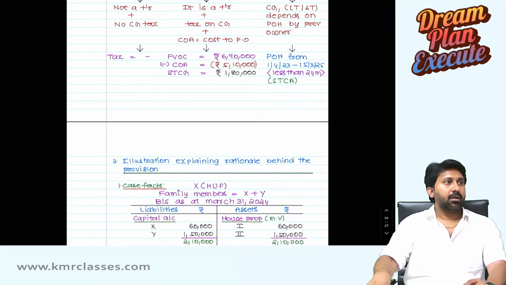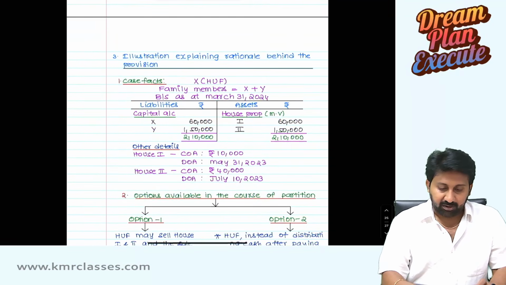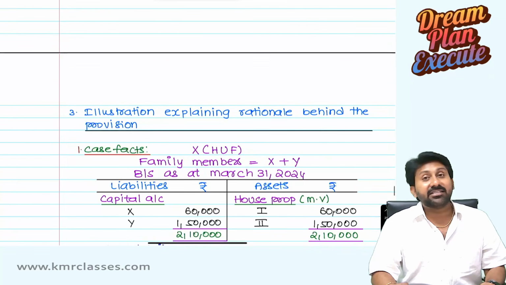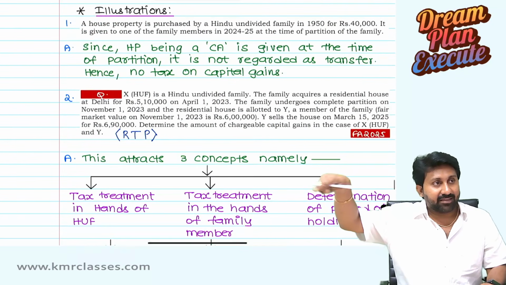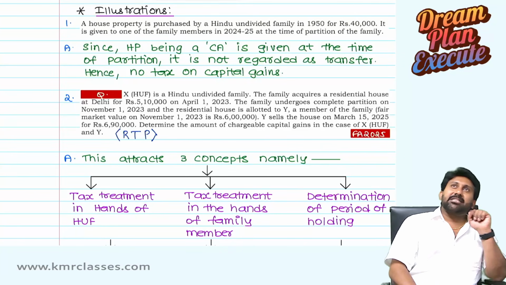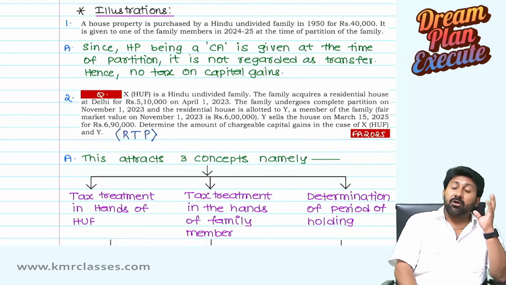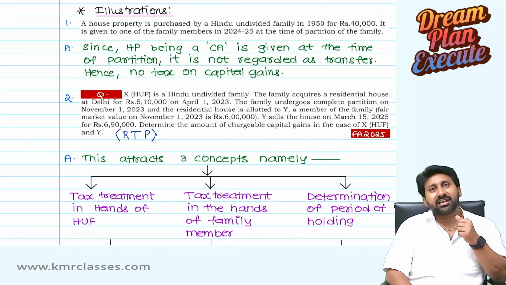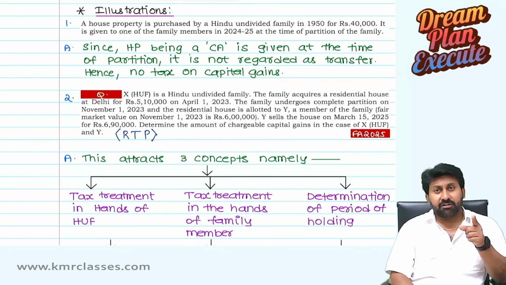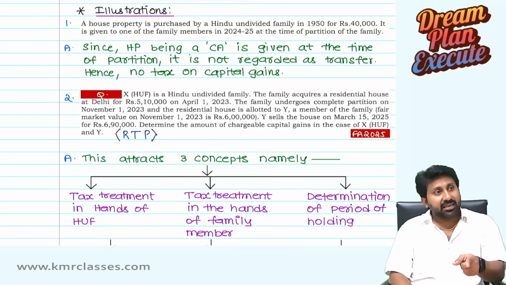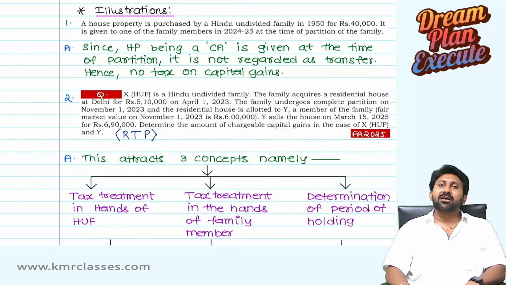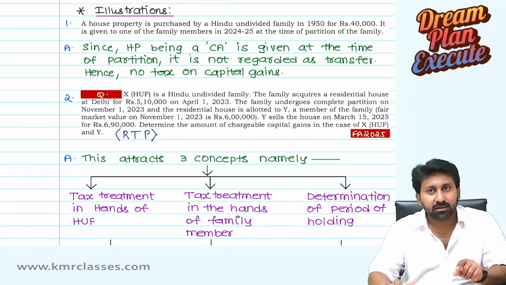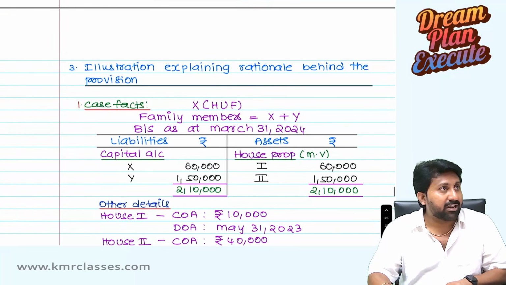Now, I have one illustration which explains the reason why the provision was given this way. Why do we need to consider the 49(1) cost of acquisition of the previous owner and the period of holding? Why should we consider it? What could be the rationale behind Section 47(1) read with 49(1), read with Section 45(1), read with Section 2(42A), Explanation 1(b)? Why do we have to merge all these four and read them? What could be the possible intention of the lawmaker? That is what I have given through one very good illustration.